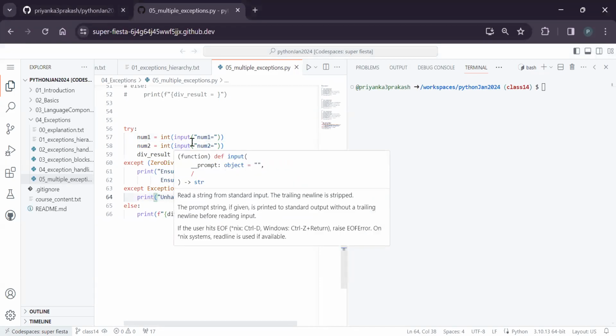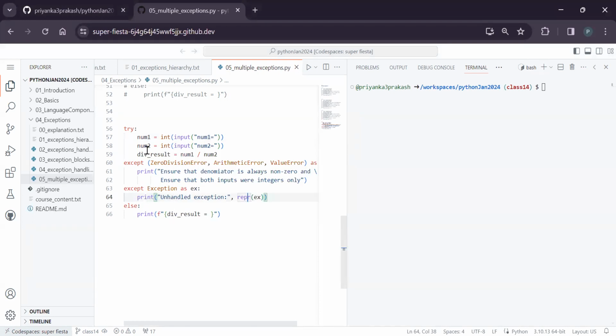Sure. So we have learned about multiple exception handling. At a time, we can handle multiple exceptions. If there are more than one exception and we have something the same, we can go for this kind of concept. Next, there is one more thing called exception groups. This is something very interesting. It was like a recent invention.